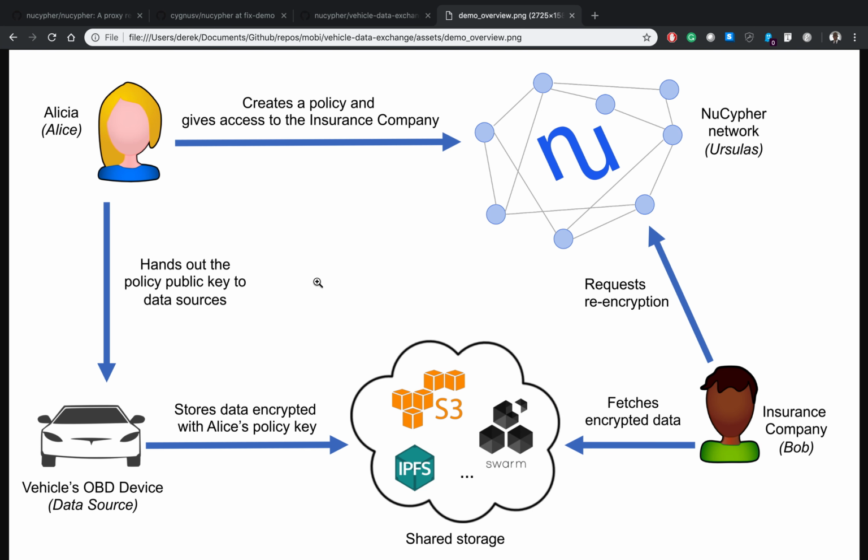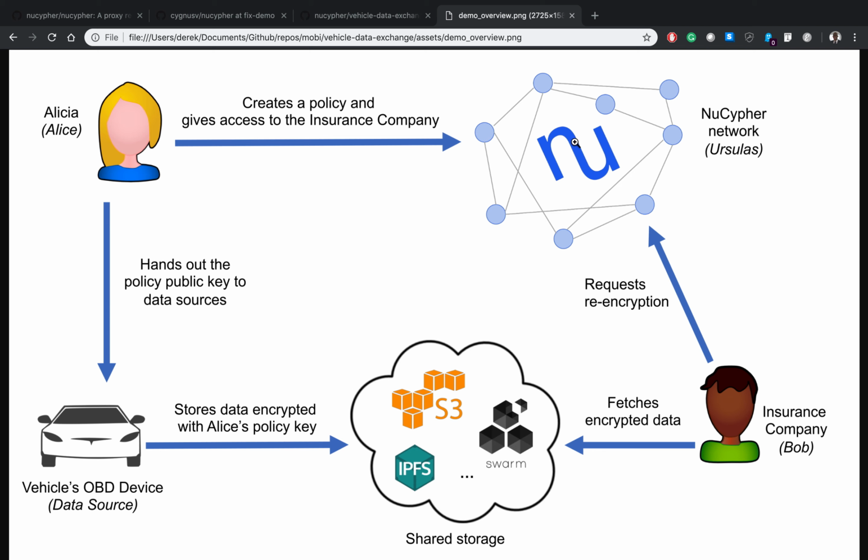Hi, my name is Derek Pear, and I'm the business development lead at NuCypher. NuCypher is a data privacy layer for blockchain and decentralized applications. And I just want to show off our demo for the MOBI Grand Challenge hackathon. Basically, we're going to show a demo about sharing vehicular diagnostic data.